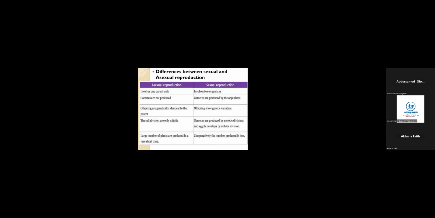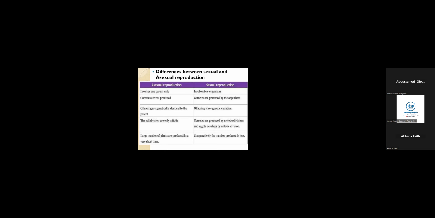But comparing this with the case of sexual reproduction, the offspring for sexual reproduction, they are different. Because when you check yourself, check your brother, check your father, check your mother. Yes, there is a resemblance between all of you. But check and you realize that all of you are distinctly different. That's why I use the word distinctly. There's a distinct difference between you and your siblings. There's a distinct difference between you and your parents.